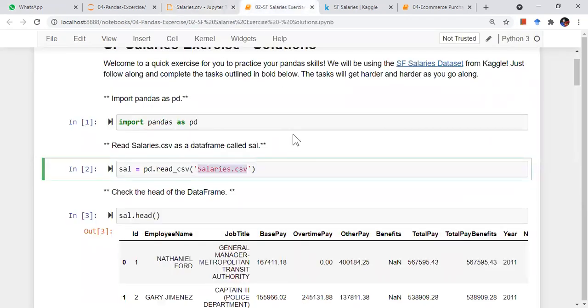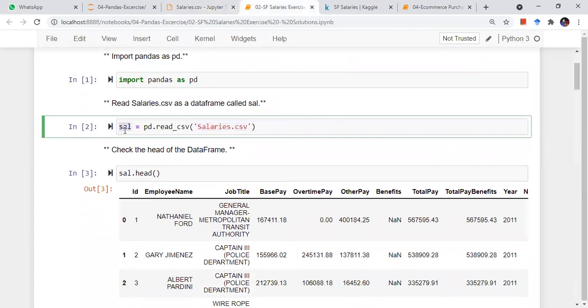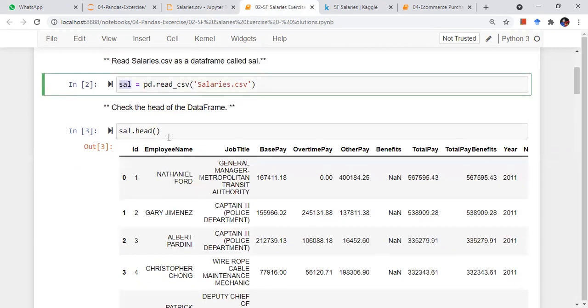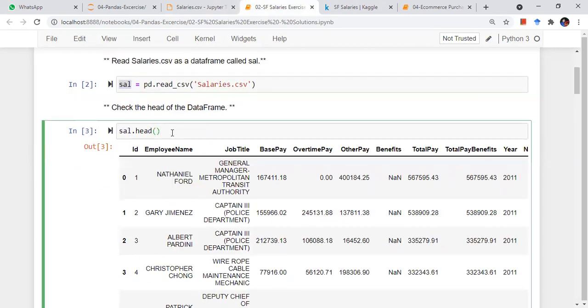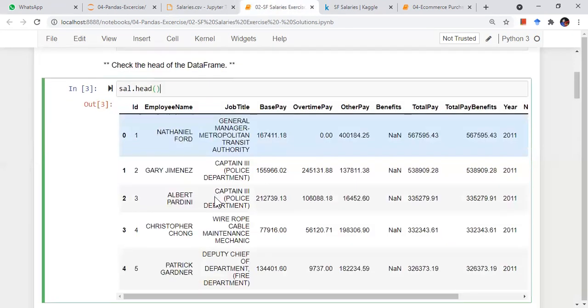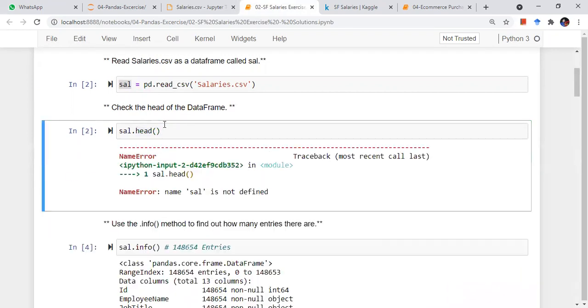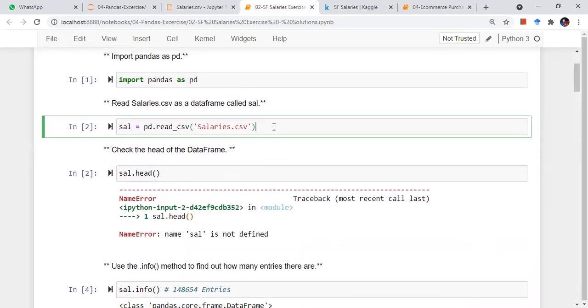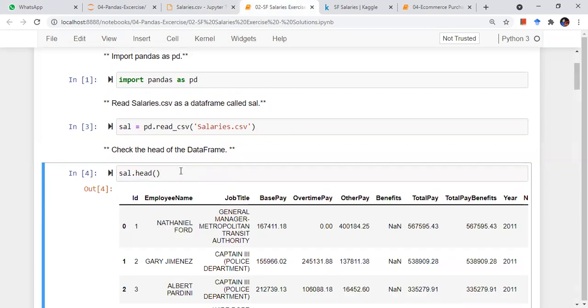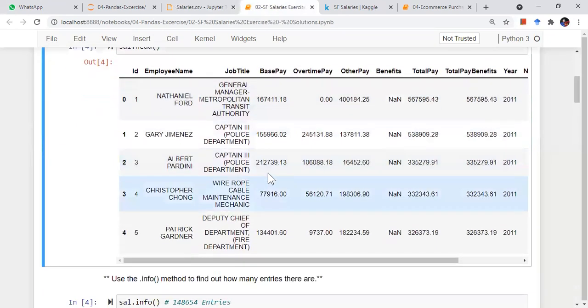So I am reading this data into a variable called sal, which is a pandas data frame, and I'm using the function read_csv, right? Whatever data was there in the CSV file, now I have all of it in the sal variable, which is a data frame. Just to see how my data looks, instead of loading the complete data set, I'm just using sal.head. If I run this, it says not defined because the earlier cell needs to be run before it. Okay, now if I run this, it looks like this.